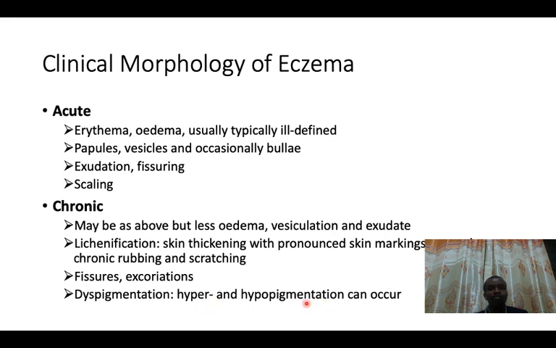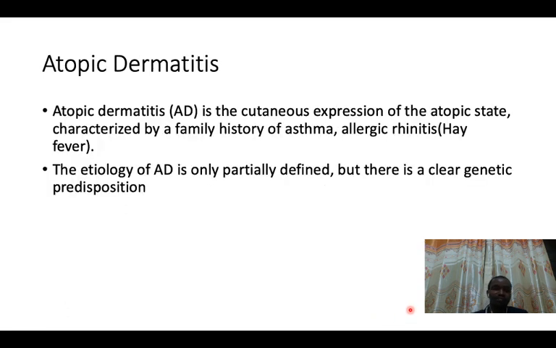When we talk about pigmentation, the pigment is the color of the skin. If the color of the skin changes and it becomes too much pigment or too much color as compared to the surrounding skin, then that is hyperpigmentation. If the color is lesser, then that is hypopigmentation.